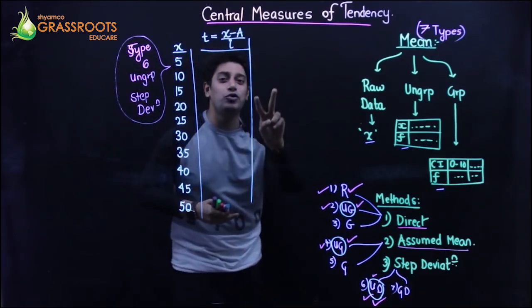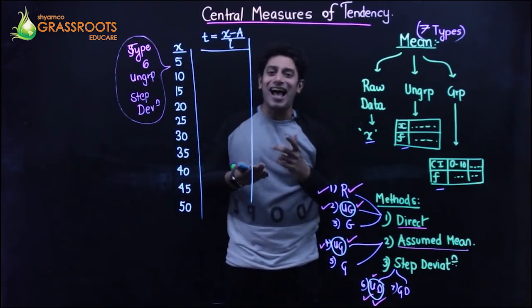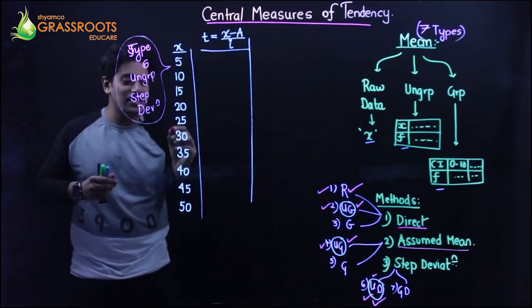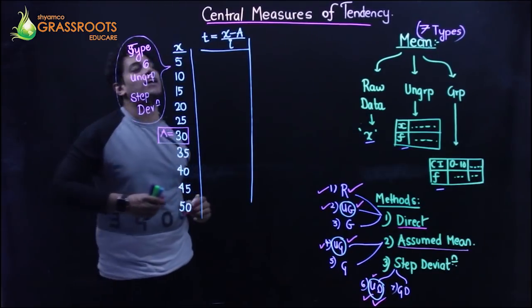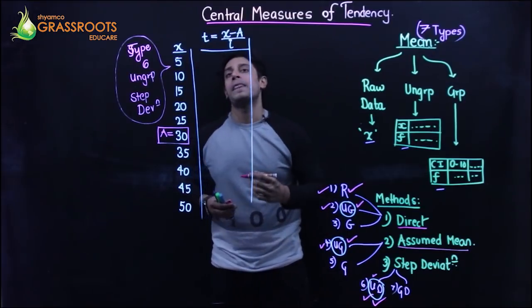At the center, we have two values, 25 and 30. I always select the higher one. So my A is going to be 30. Remember, whenever there are two values in the middle, select the higher one as your A.